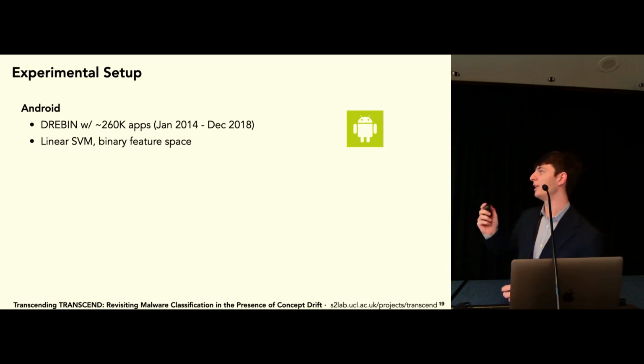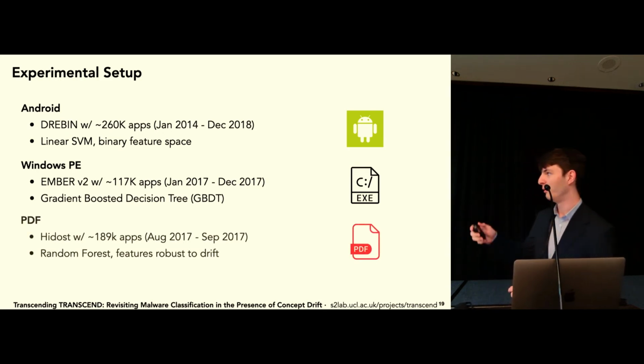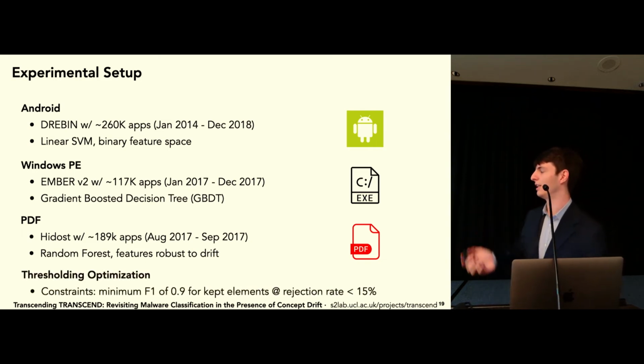We have Android experiments with Drebin over a 5-year time span with a linear support vector machine. We have experiments on Windows PE with the EMBER v2 dataset with gradient boosted decision trees. We have experiments on PDF malware with HIDOST. This is a feature space which is robust to drift, and we use random forest. We will be focusing on the Android experiments in these slides.